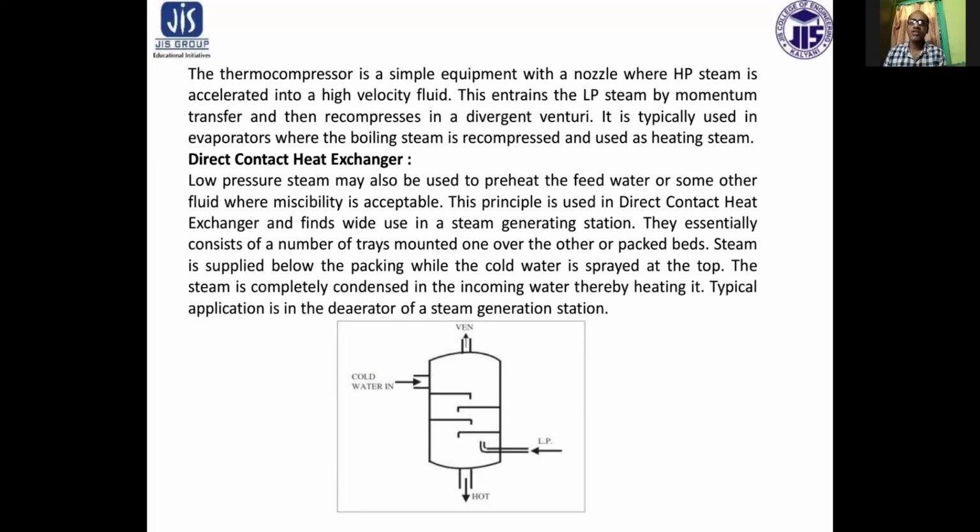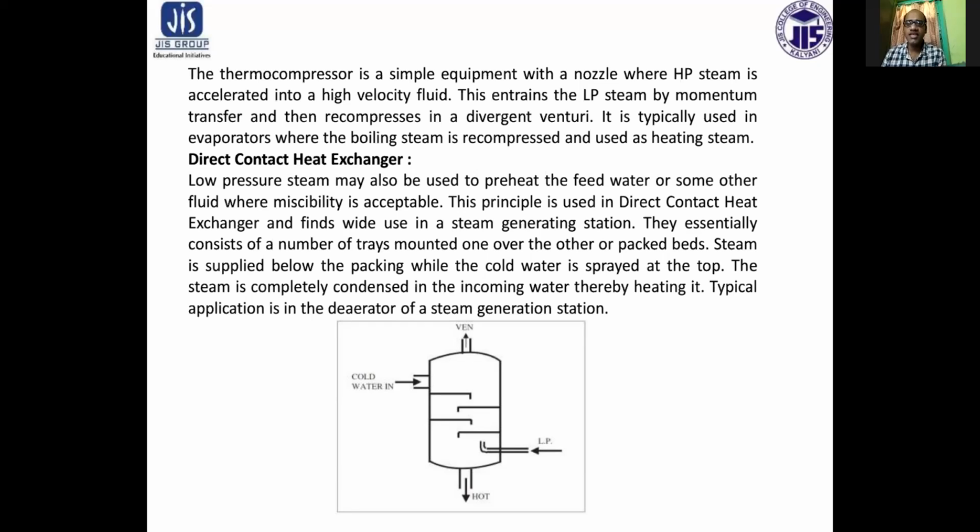Next, a very important type of waste heat recovery device, that is direct contact heat exchangers. Low pressure steam may also be used to preheat the feed water or some other fluid where miscibility is acceptable. This principle is used in direct contact heat exchangers and is widely used in steam generation stations.